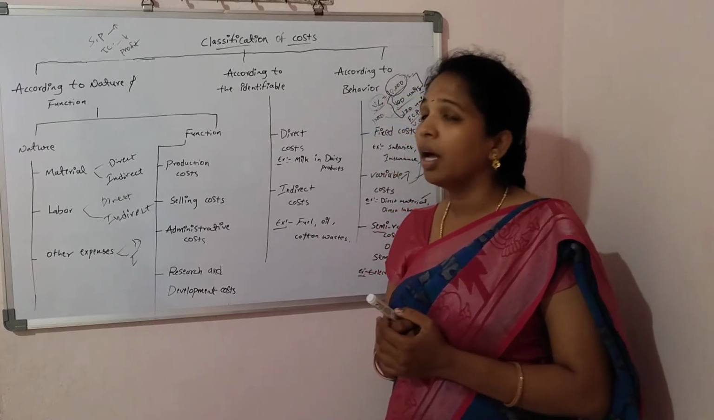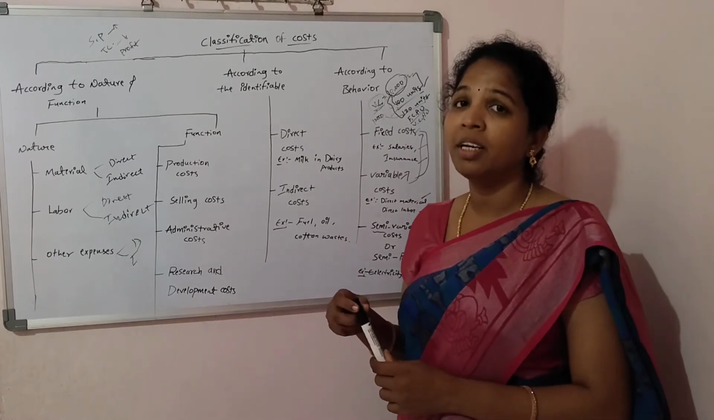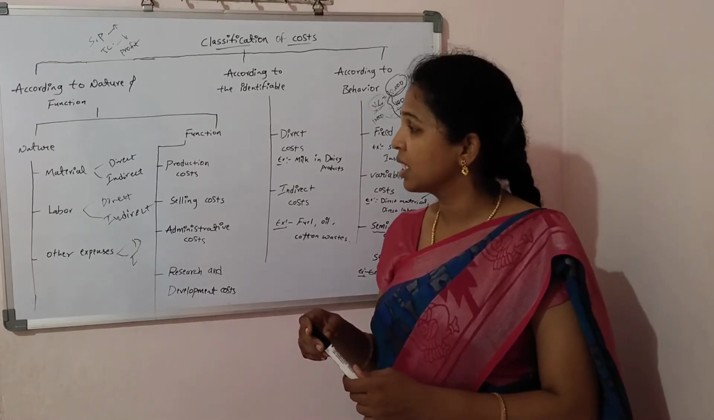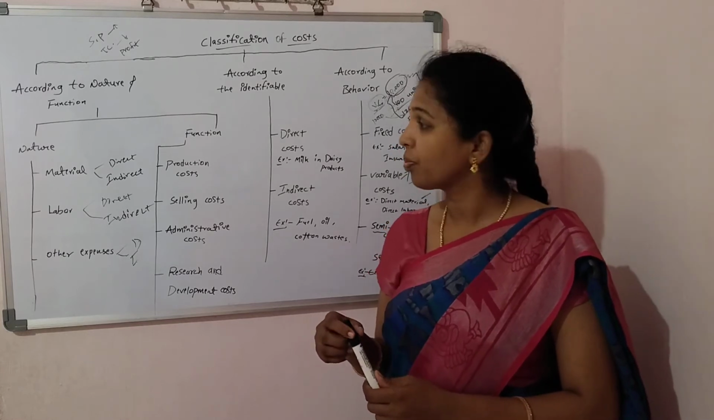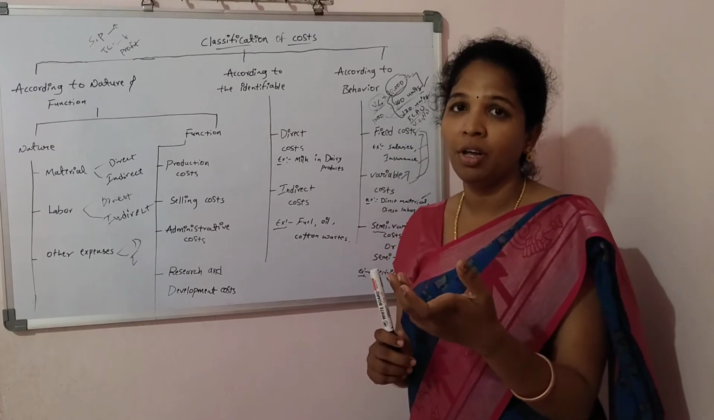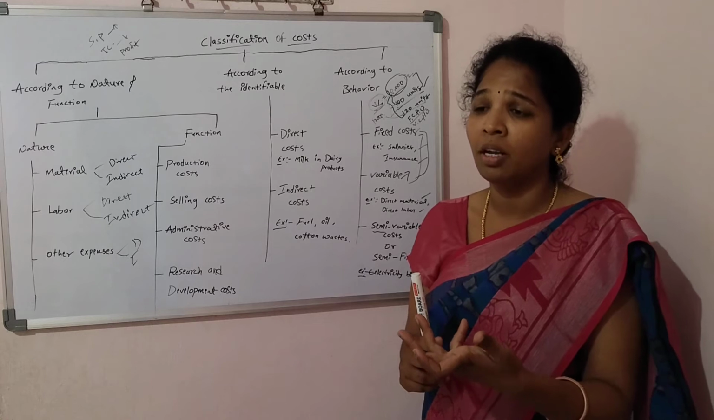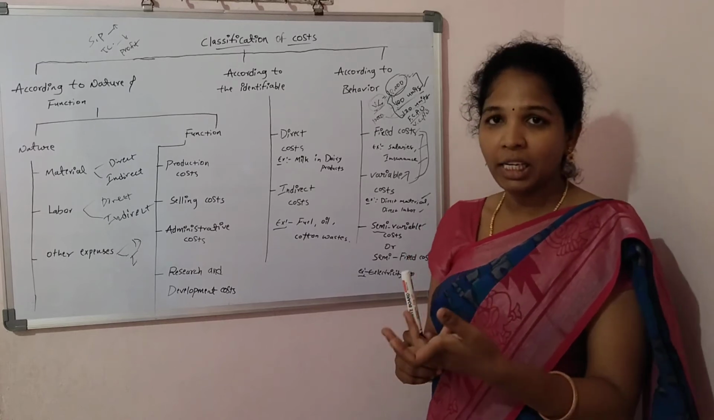So what are the expenses incurred in the production department? The total of the expenses is called production cost. And the next, selling cost. When we have the final product that should be reached to the customer, how to reach the customer? We have to attract the customer.